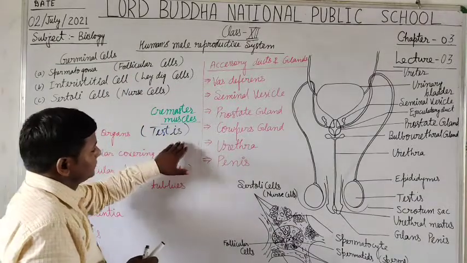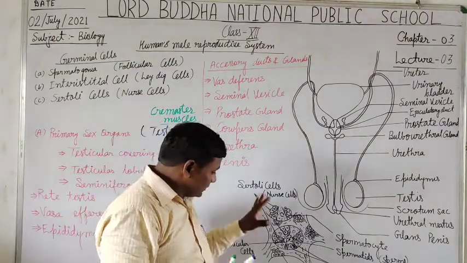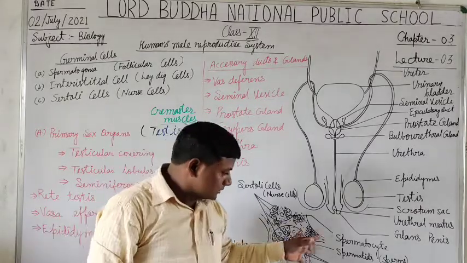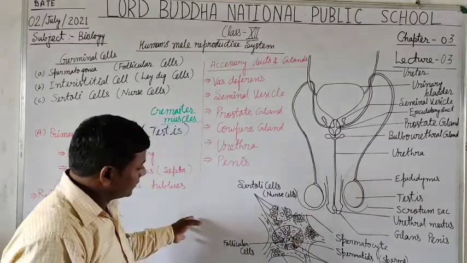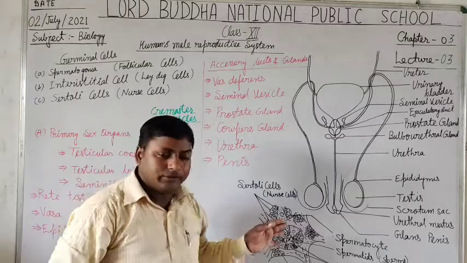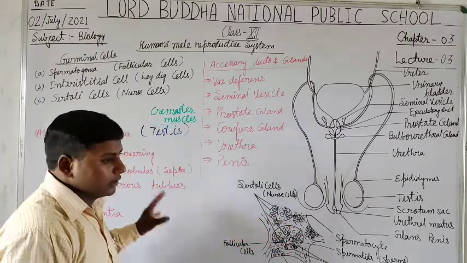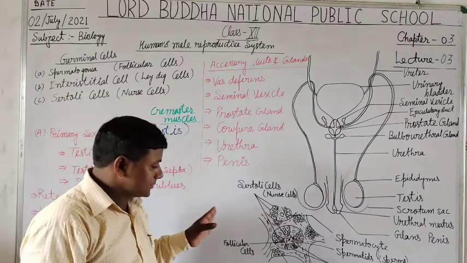Now students, here is a transverse section of a testis, used to show how many types of cells are involved in the formation of a testis.